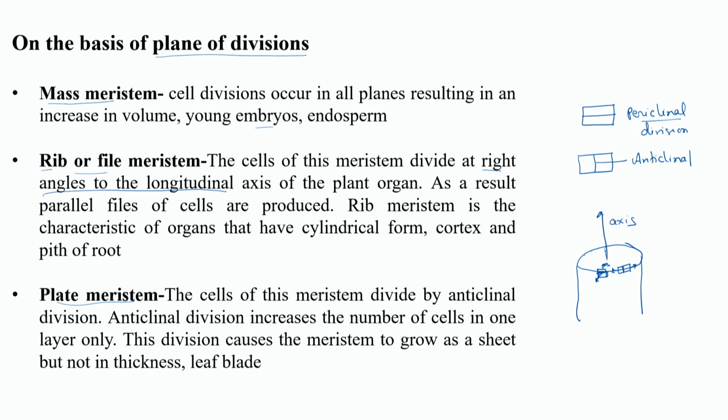This is the axis of the plant, and they are dividing, actually it is periclinal division, parallel to the surface. This is the longitudinal axis, and they are dividing at right angle to this longitudinal axis. So, the rib meristem divides in that way, and they will give rise to cortex and pith of the root. And in plate meristem, it will form a plate-like surface. It is dividing in anticlinal fashion like in a leaf plate. So, it will increase the surface and not the thickness of the plant.